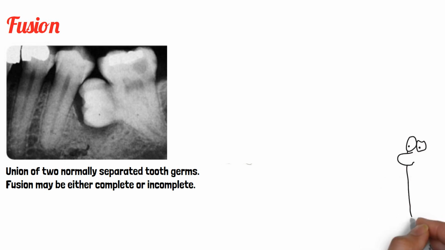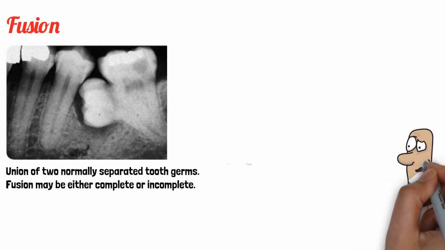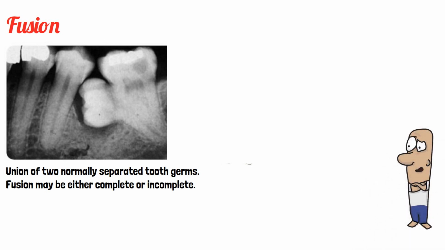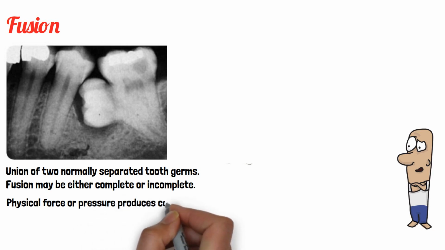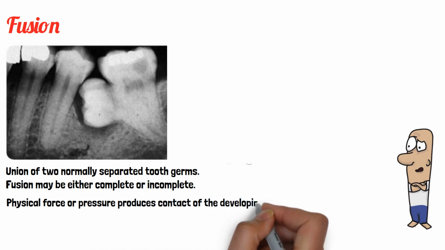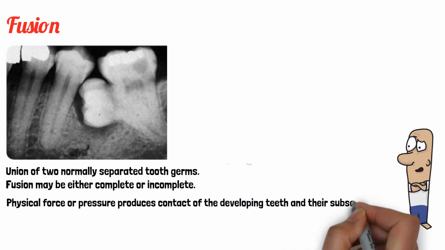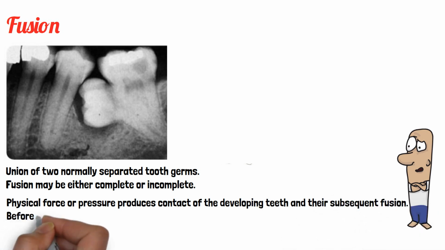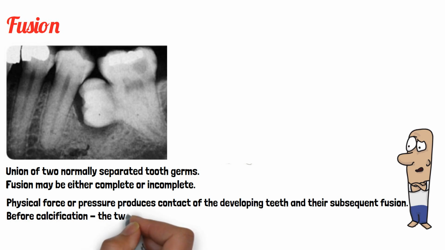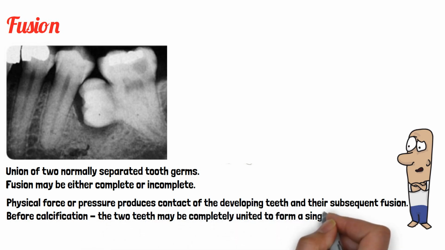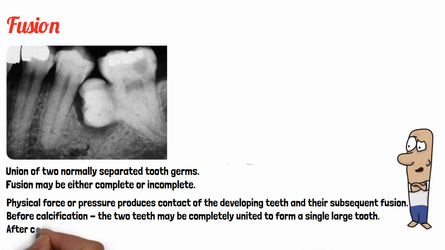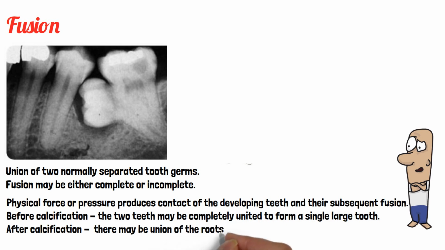But what is the factor which causes this fusion? What causes fusion? It is any physical force or pressure which produces contact of the developing teeth, resulting in their subsequent fusion. If this pressure occurs before calcification, then the two teeth may be completely united to form a single large tooth. But if it occurs after calcification, there may be union of only roots.